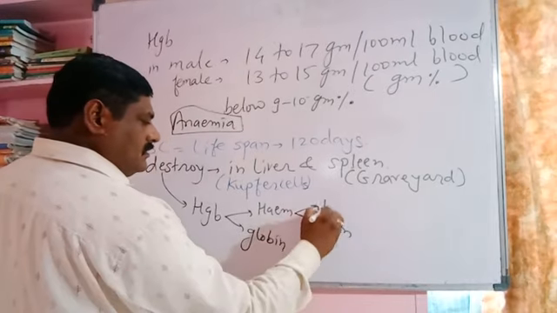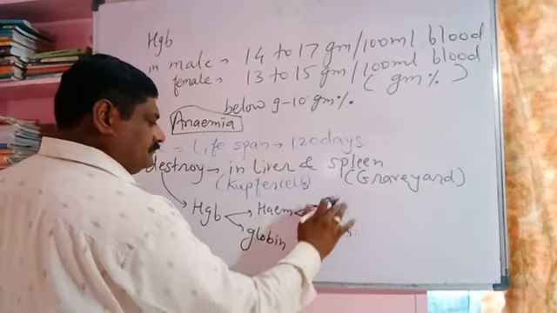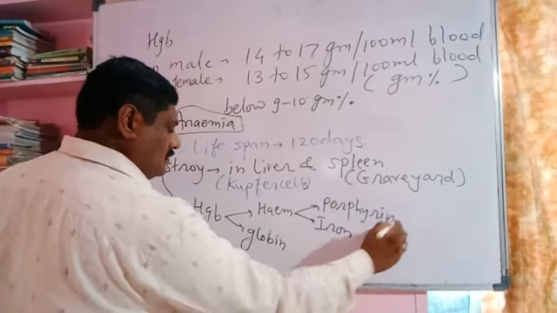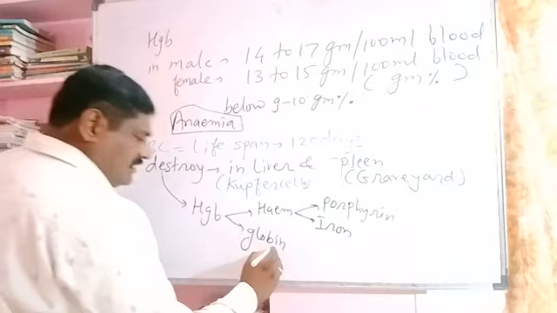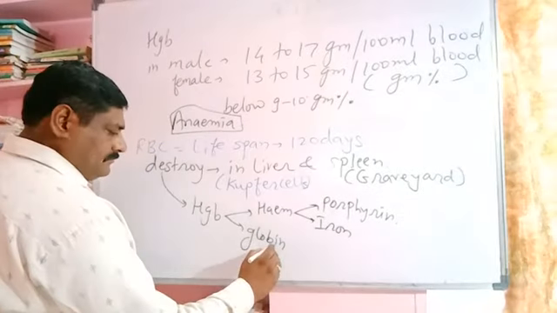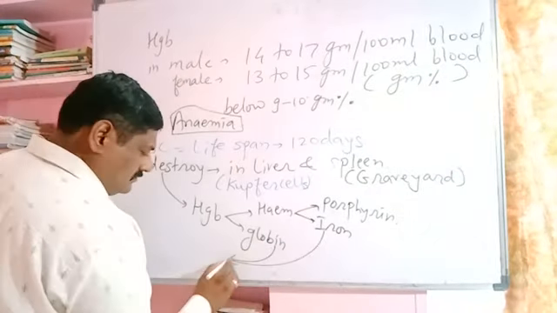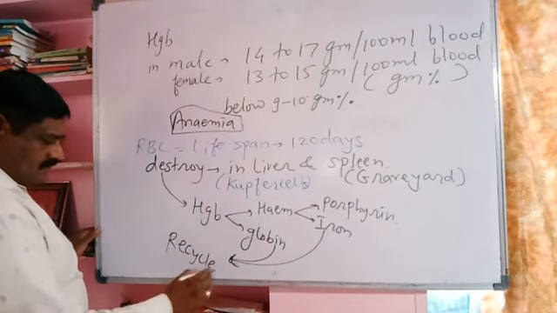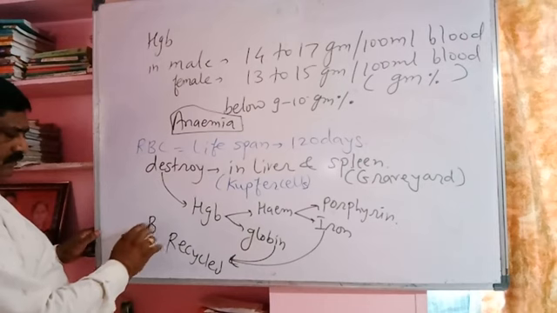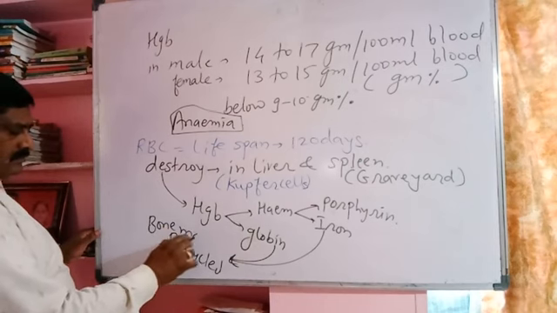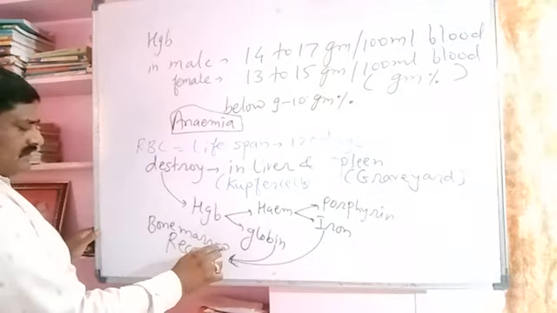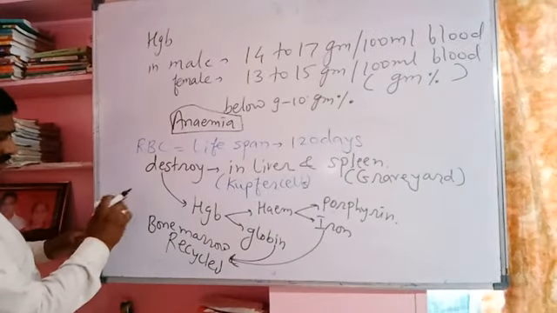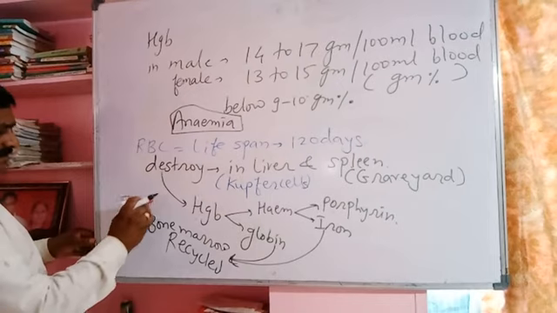Iron and globin are reutilized, recycled back into the bone marrow for the production of new red blood corpuscles, for synthesis of the new RBC.